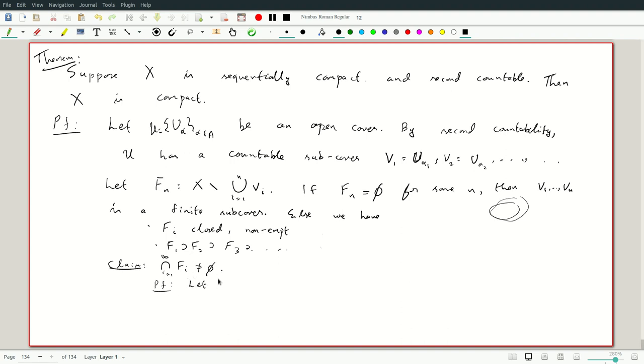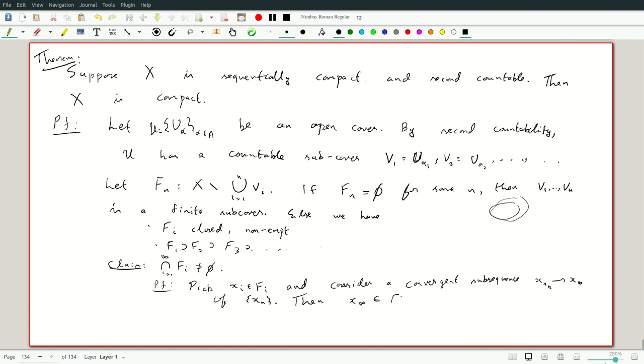So each Fi is non-empty. So pick xi in Fi and consider, by sequential compactness, a convergent subsequence. x_{n_k} converges to x infinity of xn. Okay, then we claim that x infinity is actually in the intersection i equals 1 to infinity of Fi.